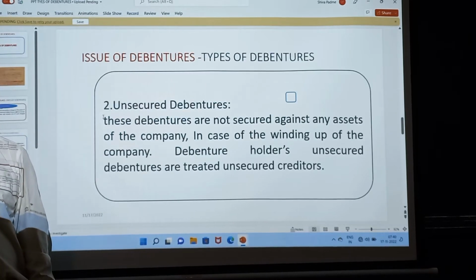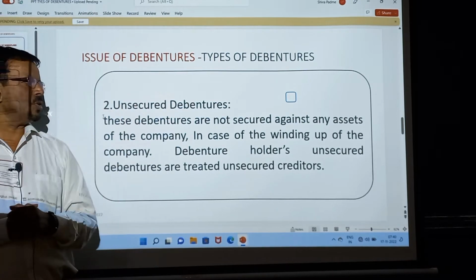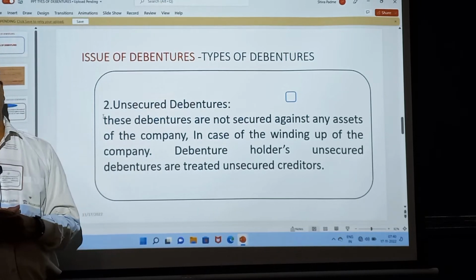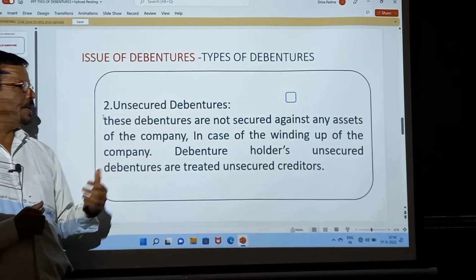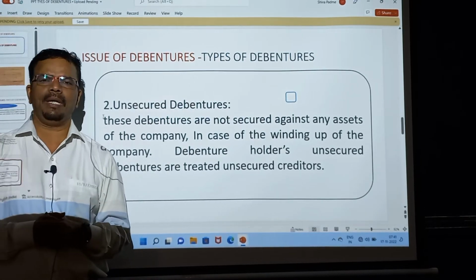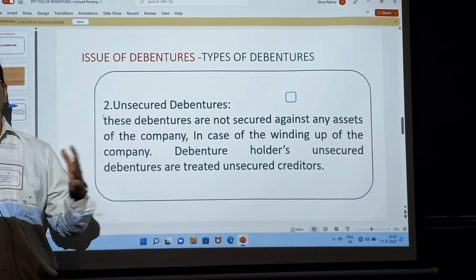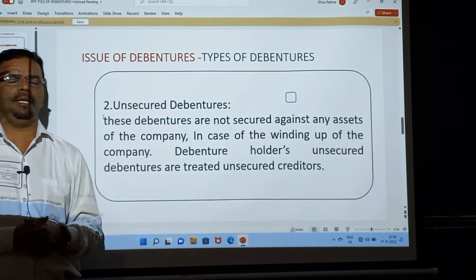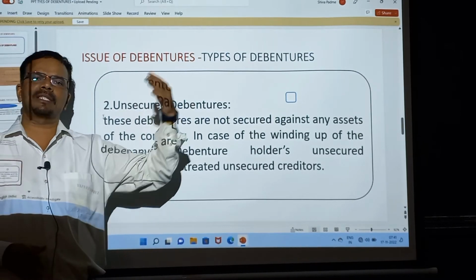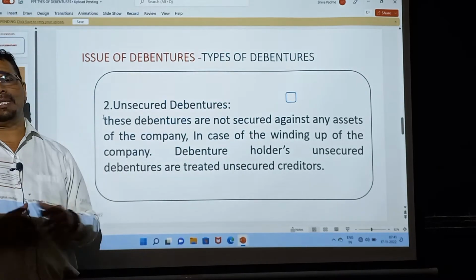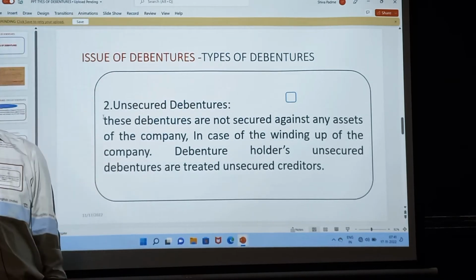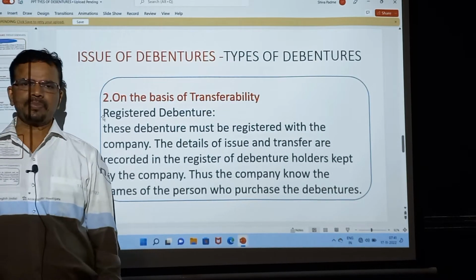Okay. After this, unsecured debenture. Unsecured debentures are those which are not secured against the assets of the company. In case of winding up of the company, unsecured debenture holders are treated as unsecured creditors. They have no guarantee in case of liquidation that they will get money or not. If a balance remains after paying the secured debenture, they will get it; otherwise, they will not get it. So this type of debenture is very risky. This is called unsecured debenture.